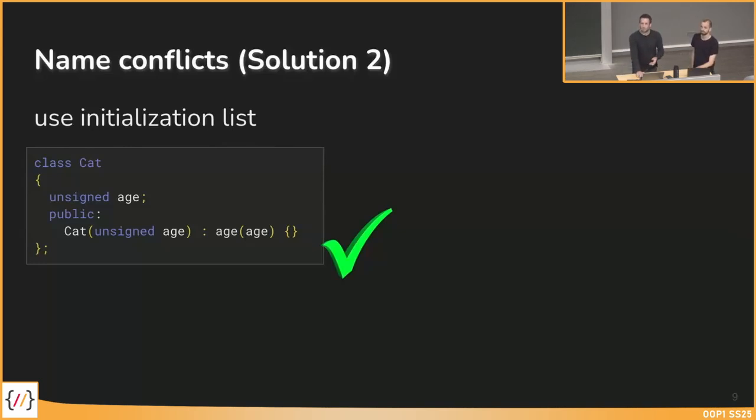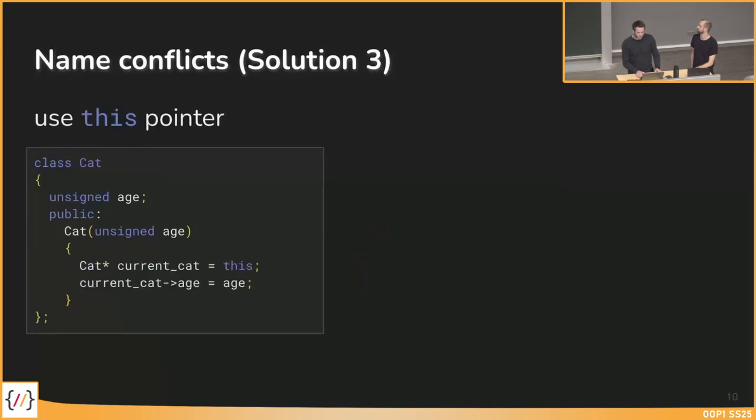The third solution, which was already mentioned before, is to use the this keyword. The this keyword is basically a pointer that points to the current object. In this case, we are in the constructor of the Cat class, and this points to the object that is currently being created. So we could, for example, store it in a Cat pointer, because it is a pointer pointing to the current object.